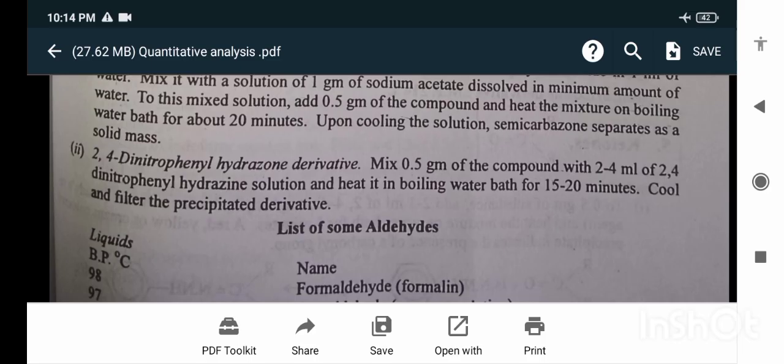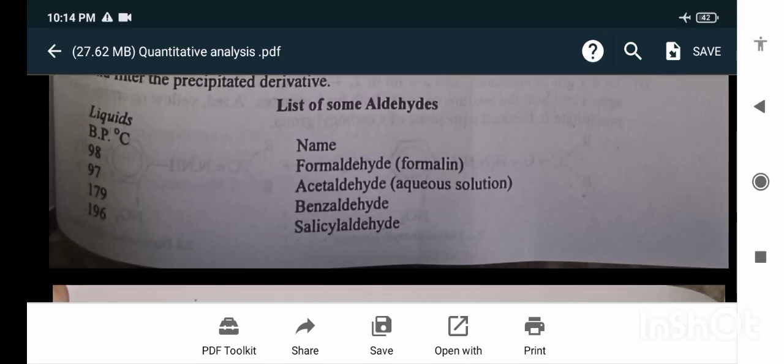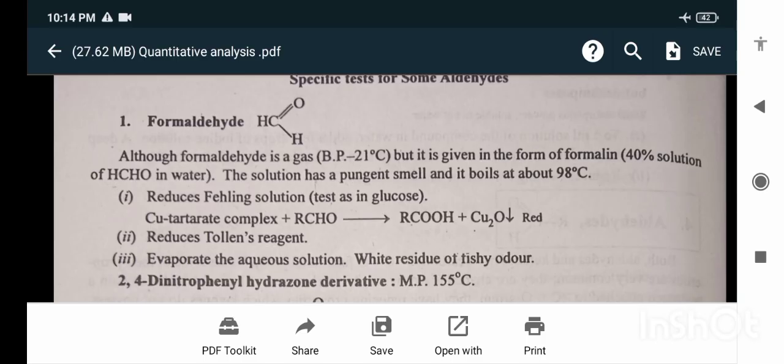2,4-dinitrophenylhydrazone derivative: mix 0.5 gram of compound with 2 to 4 ml of 2,4-dinitrophenylhydrazine solution and heat in a boiling water bath for 15 to 20 minutes. Cool and filter the precipitated derivative. Liquids and a list of some aldehydes: boiling point 98, that is formaldehyde; 97, boiling point of acetaldehyde; 179, boiling point of benzaldehyde; 196, salicylaldehyde.